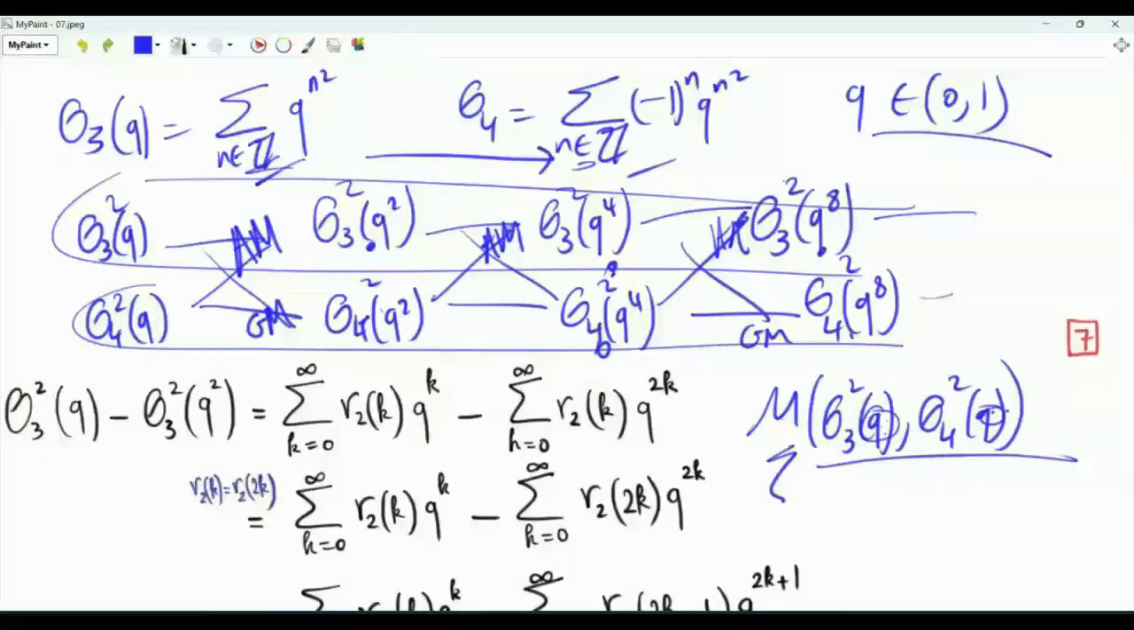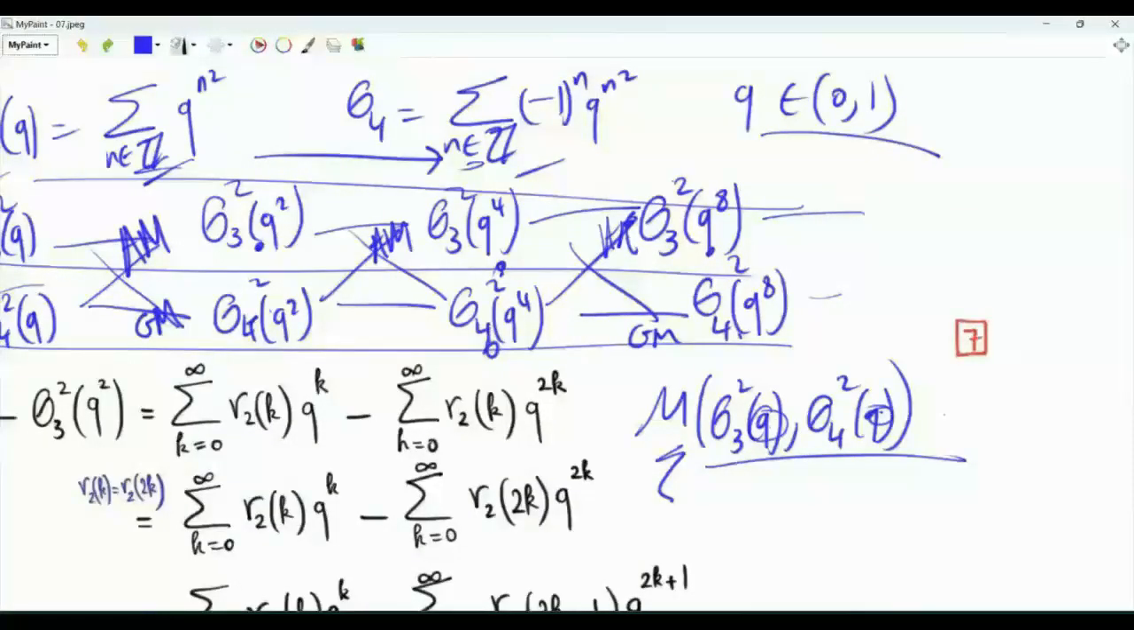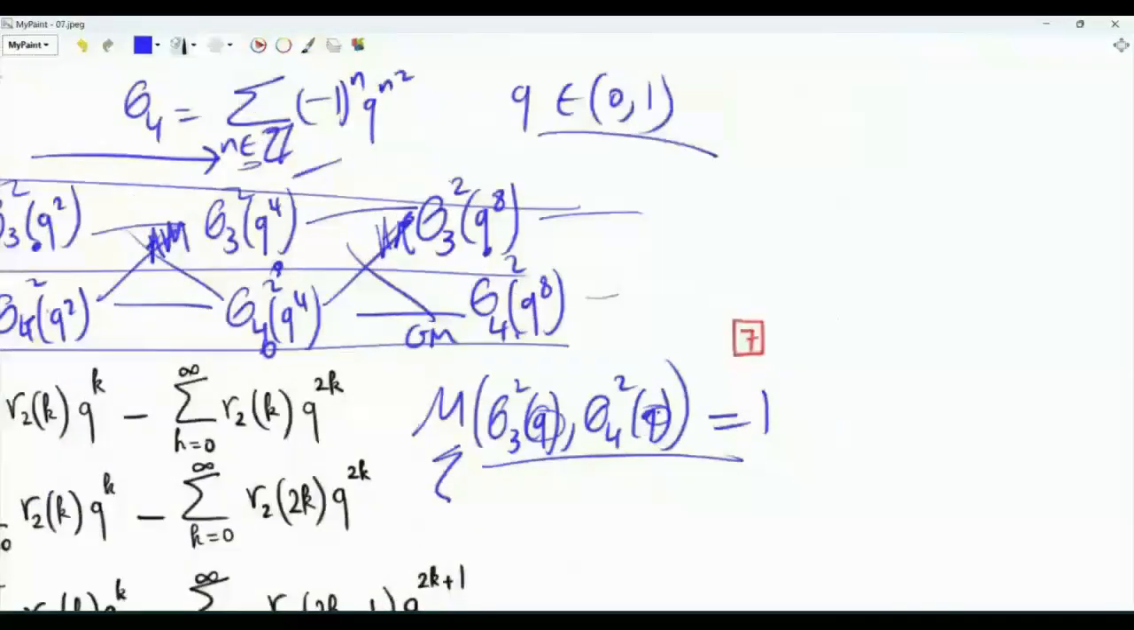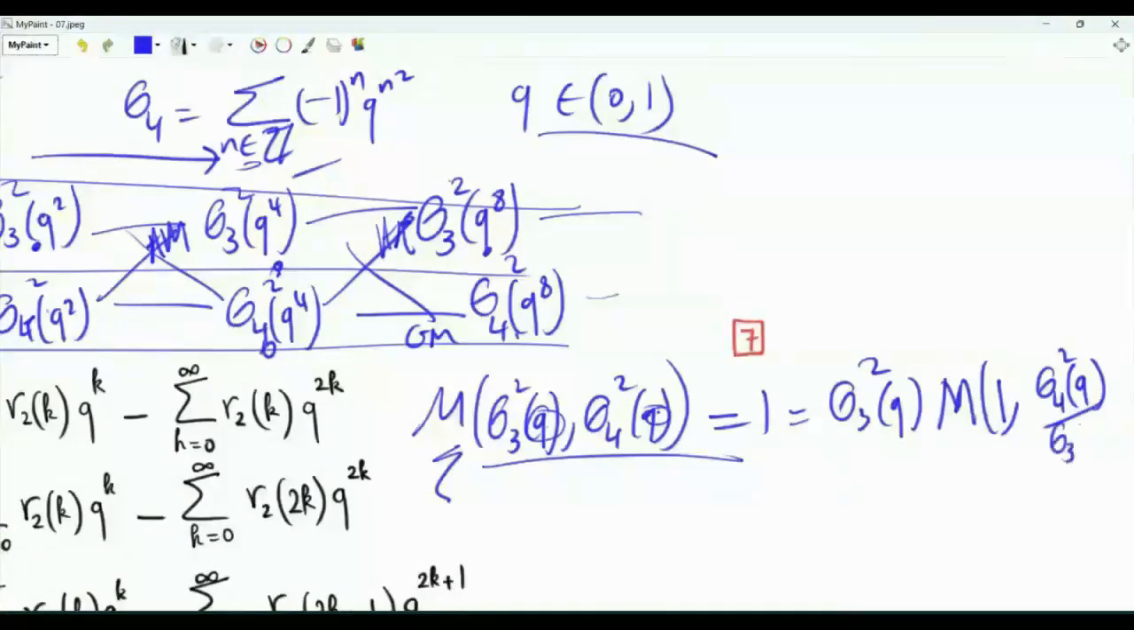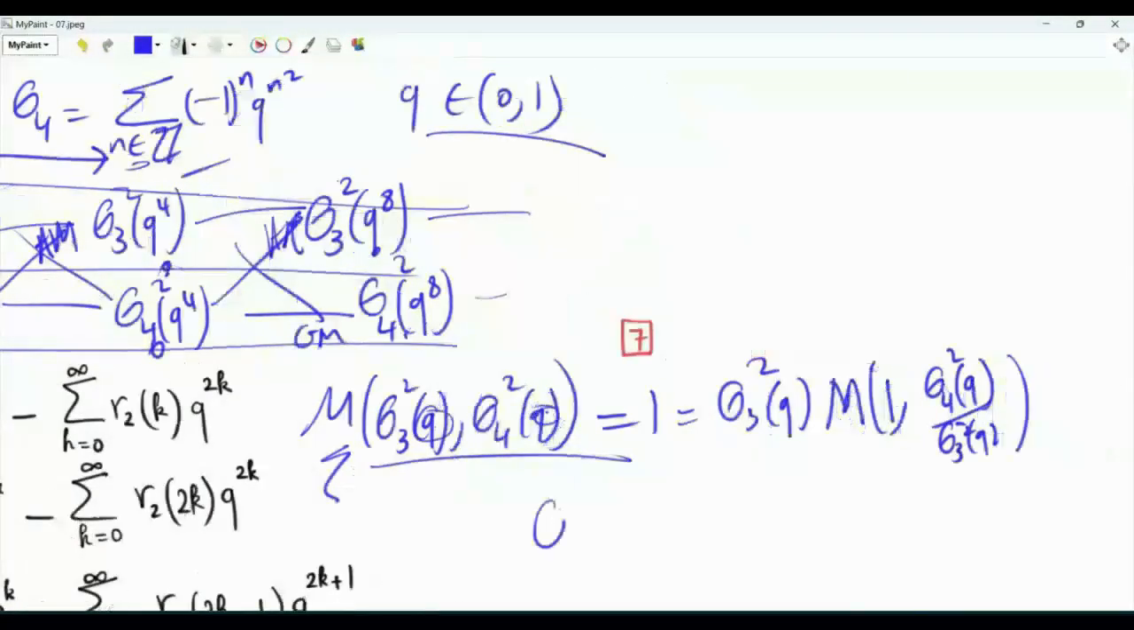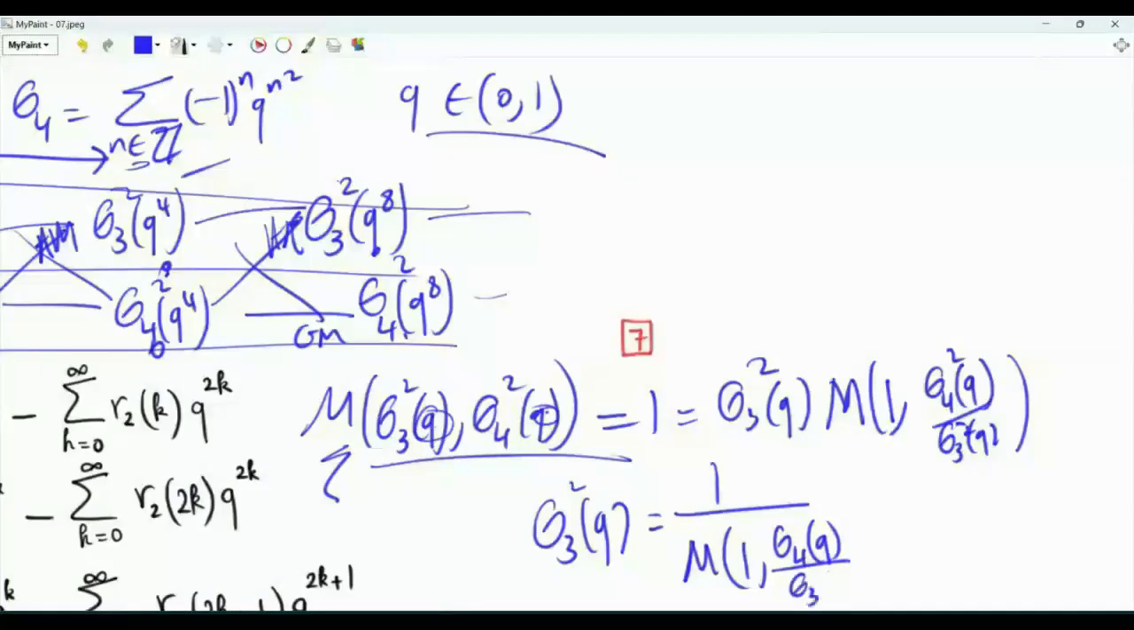Okay, so what is the benefit of doing something like this? This M is related to an integral. This was the second part of this video. We started by investigating the iterations, and then we moved towards the integral. In our particular case, this M is equal to 1. And this M is equal to theta3 of q squared times M of 1, comma, theta4 of q squared divided by theta3 of q squared. Consequently, theta3 of q squared is 1 over this M of 1, comma, the ratio of the second powers, theta4 divided by theta3 squared.